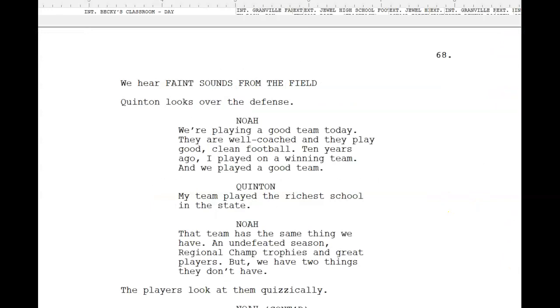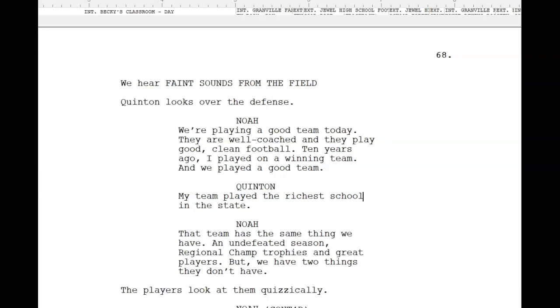Now, the game's fixing to start, and this is in the locker room, and they can hear the excited people, and they're getting ready to go out. And this is the little pep talk that Noah gives to the team. Quentin is his friend, an all-pro player who's come to help him with the defense. And that dialogue fits in the world of the story.